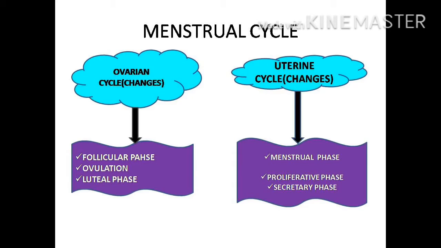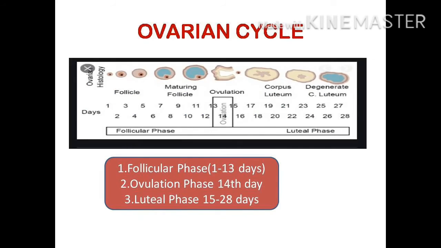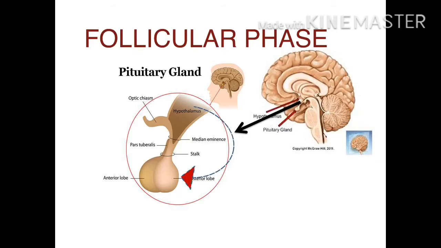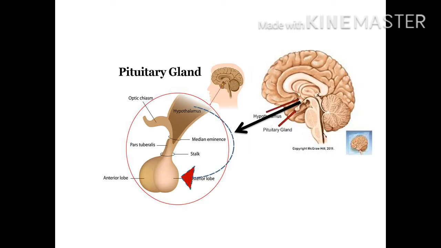In the ovarian cycle we have three phases: follicular phase, ovulation phase and luteal phase. In the uterine cycle we have the menstruation phase, proliferative phase and secretory phase. The first phase of the ovarian cycle is the follicular phase. In the follicular phase, the hypothalamus and the pituitary gland present in the brain play an important role.